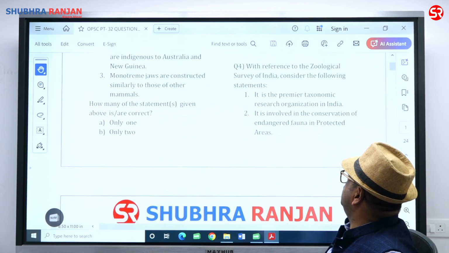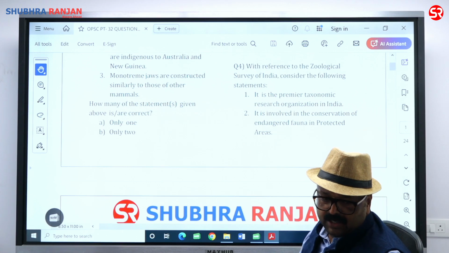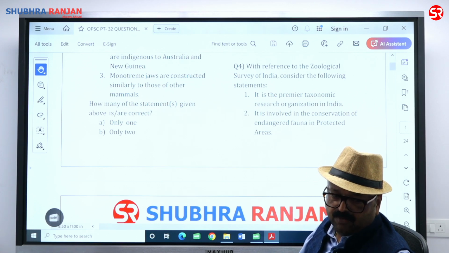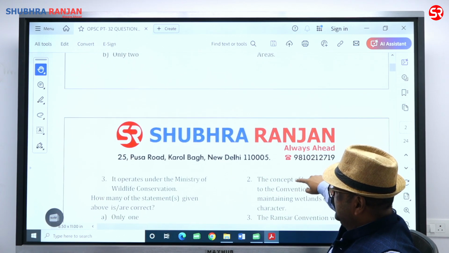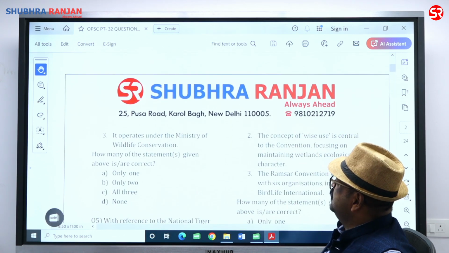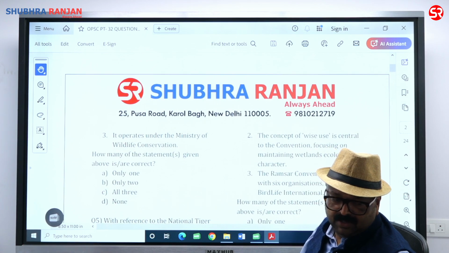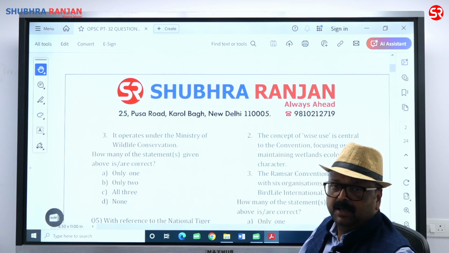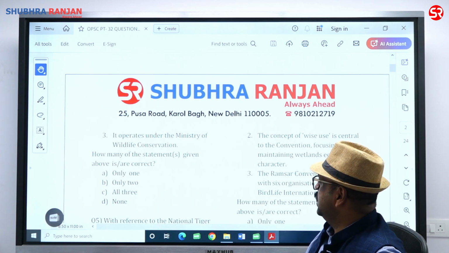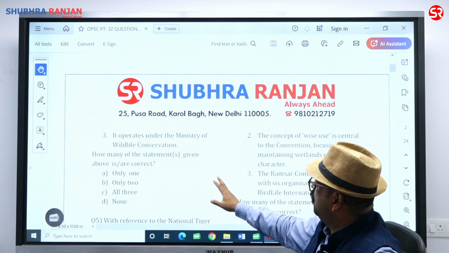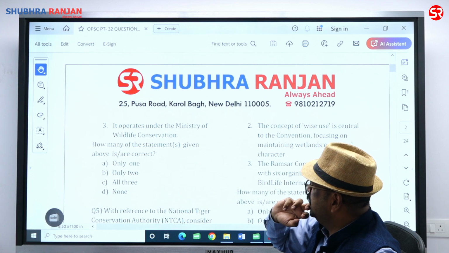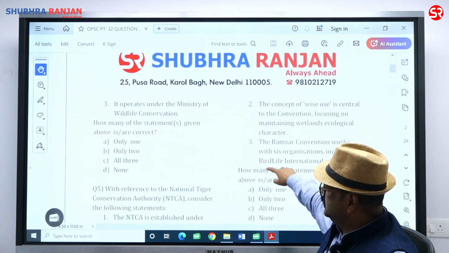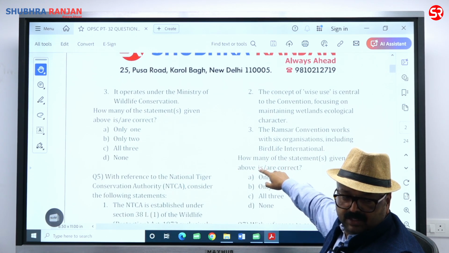It is a premier taxonomic research organization in India. सही बात है भाई. It involves in the conservation of endangered fauna in protected area. ये भी बात सही है. ठीक है. It operates under Ministry of Wildlife Conservation. यहाँ गलत हो गया जी. Ministry of Environment, Forest and Climate Change. So statement 3 is wrong. Rest are the 2 correct, and we have to find out correct statement. So the answer is beta. The answer is going to be beta.